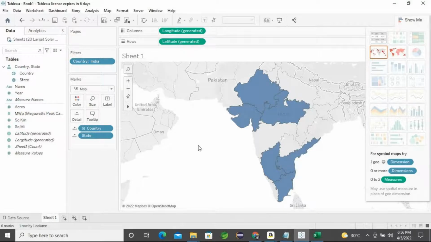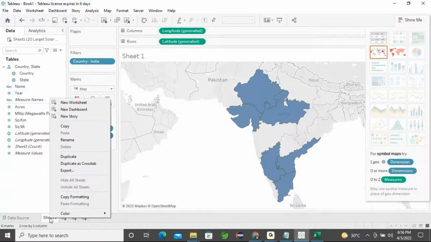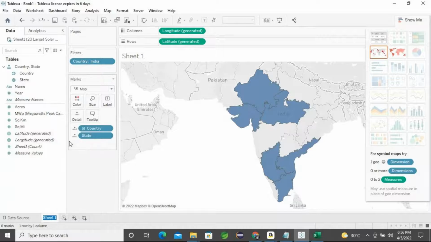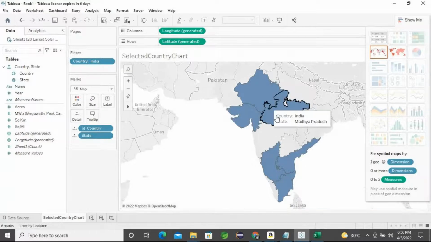For this sheet, I right click and rename it to Selected Country Chart Format, so that it targets India. I double click country and then state, and put country into the filter section.